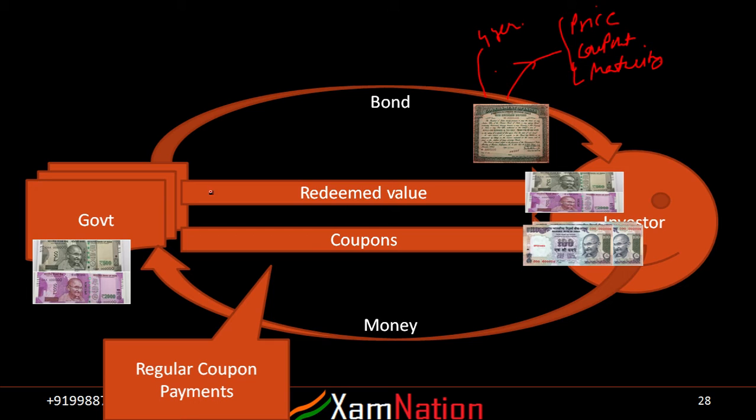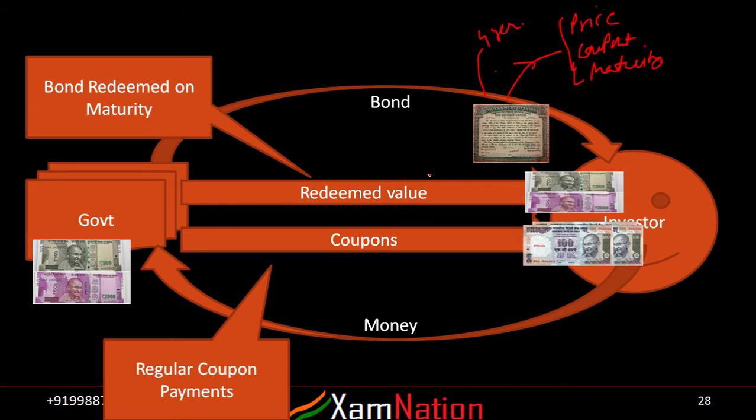That is the redeem value of that bond. For example, at the time of issuance of the bond, if the government says that its bond would be redeemed for 1000 rupees or 10,000 rupees, that redeem value will be paid back to the investor at maturity. So the bond will be redeemed on maturity. This is what a bond is. Here the income is more or less certain.